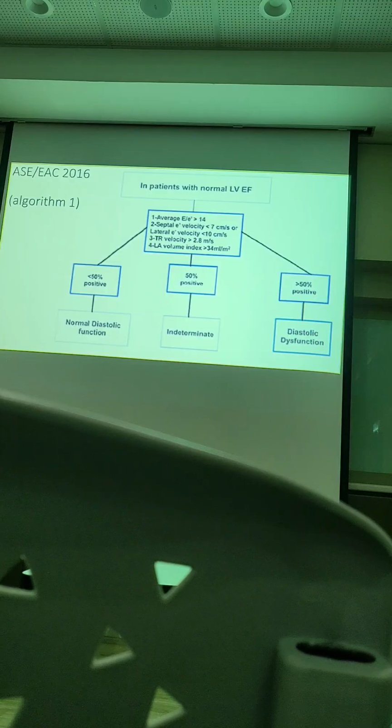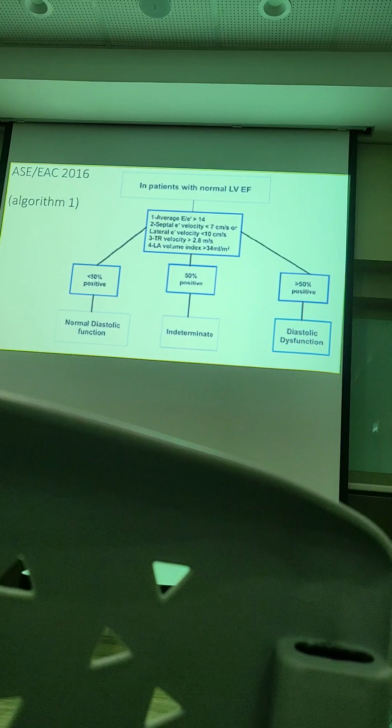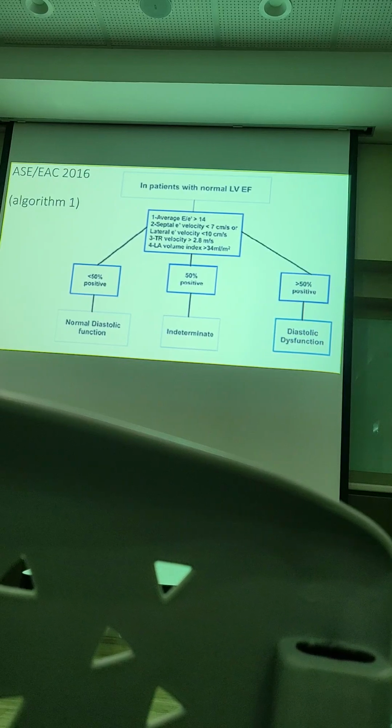Then you need to look hard for the things. Then look hard for the diastolic dysfunction. Ini kan? Ada 4 je. E prime, septal and lateral, TR velocity, LA volume.